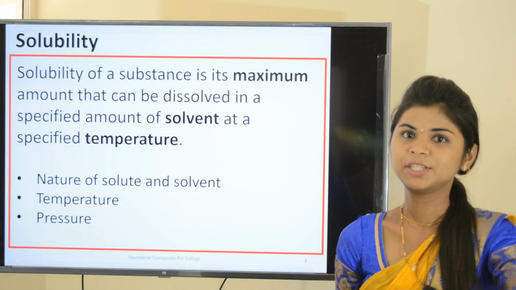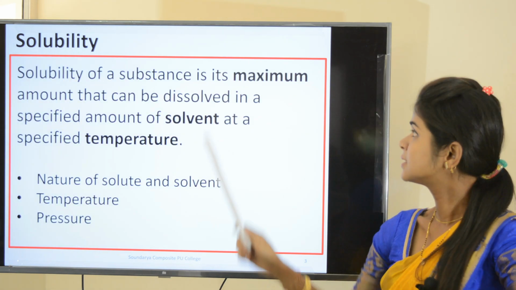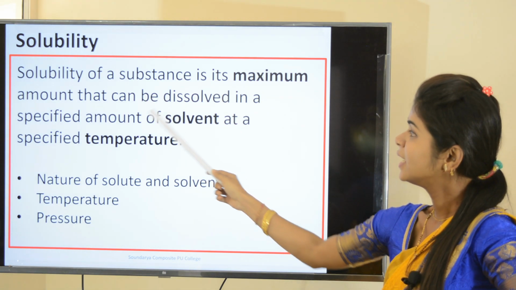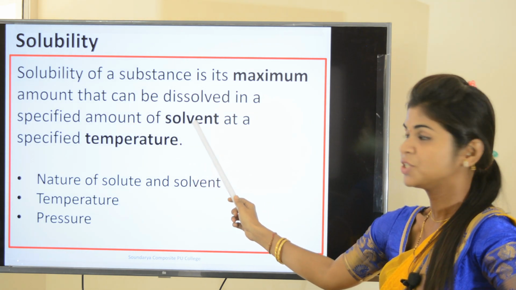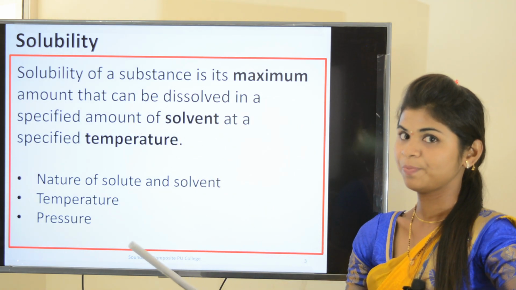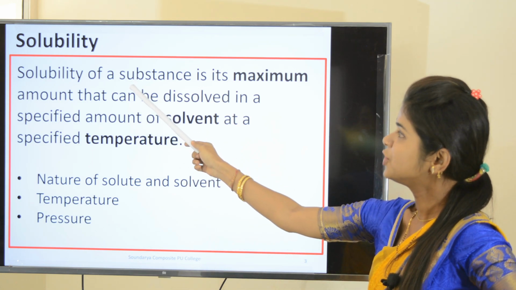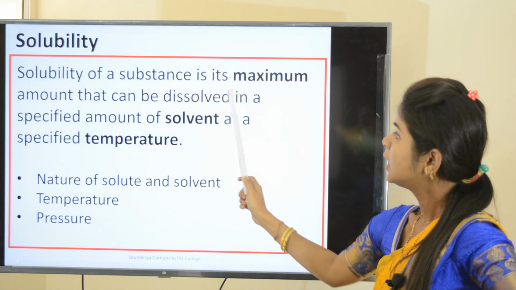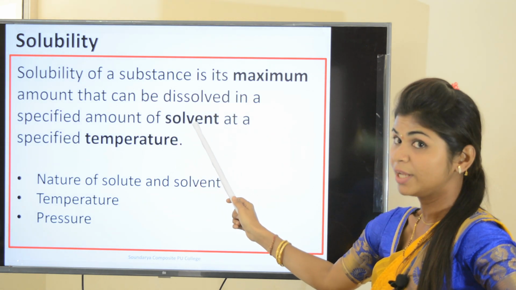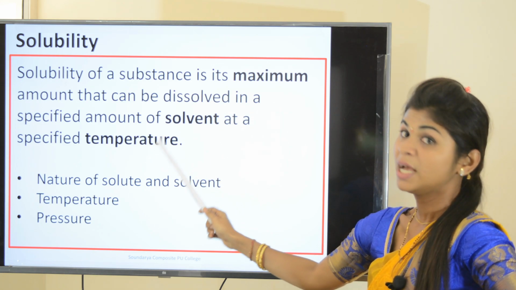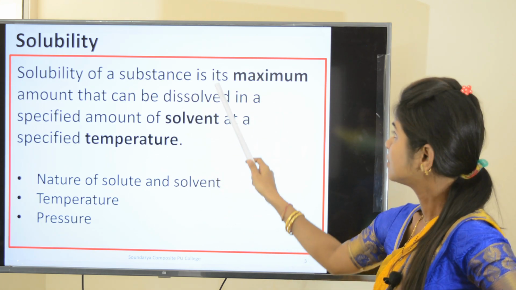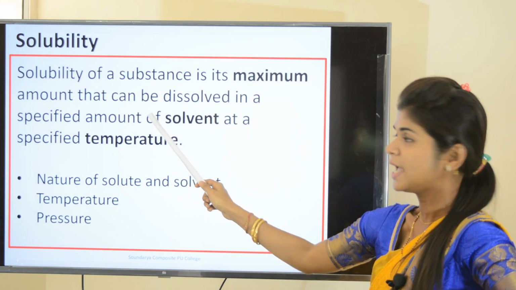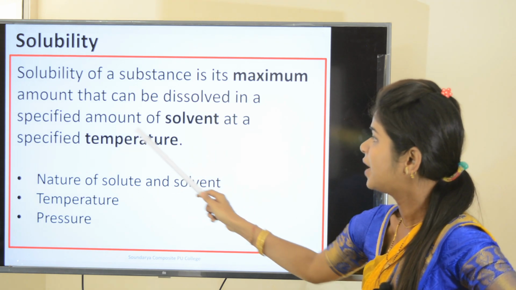What do you mean by solubility? Solubility of a substance is its maximum amount that can be dissolved in a specified amount of the solvent at a specified temperature. I repeat again, solubility of a substance is its maximum amount that can be dissolved in a specified amount of the solvent at a specified temperature. Here three words are very important: maximum amount, specified amount of the solvent, as well as specified temperature.